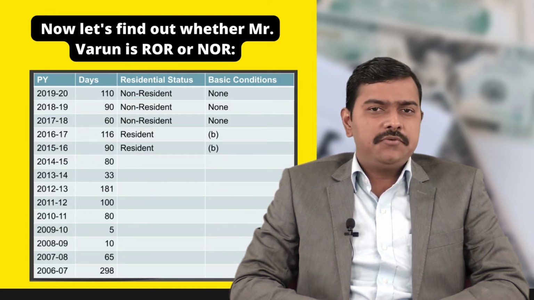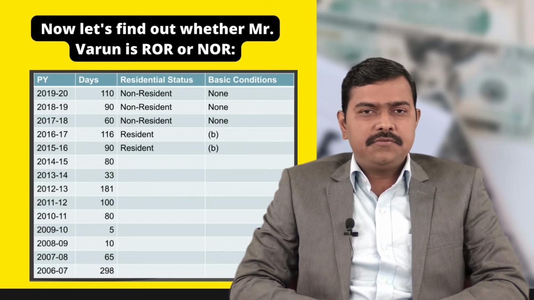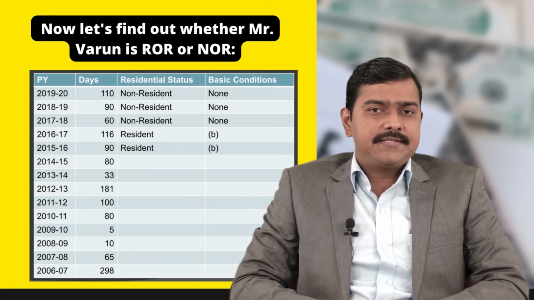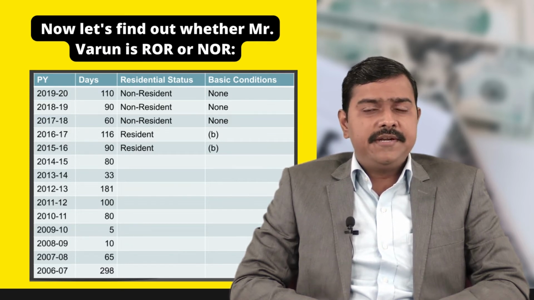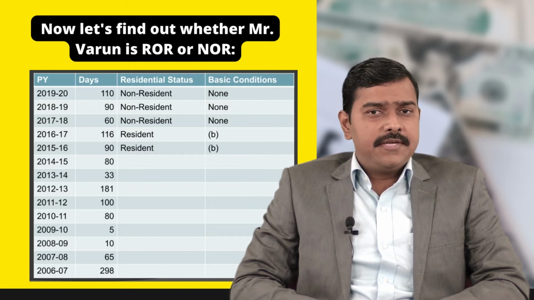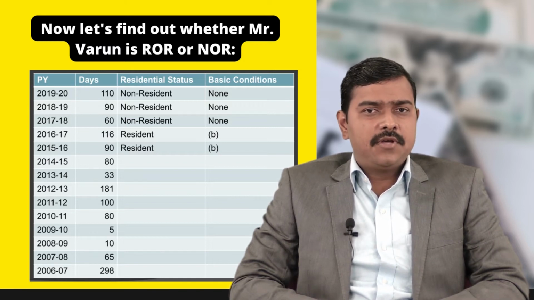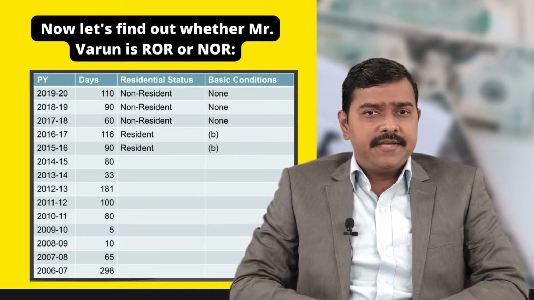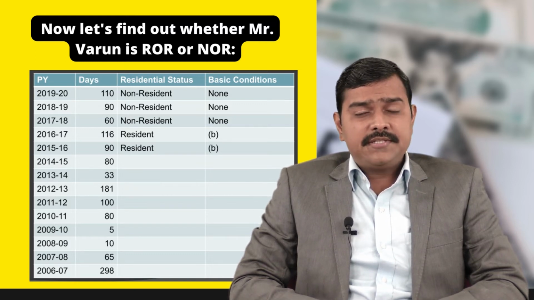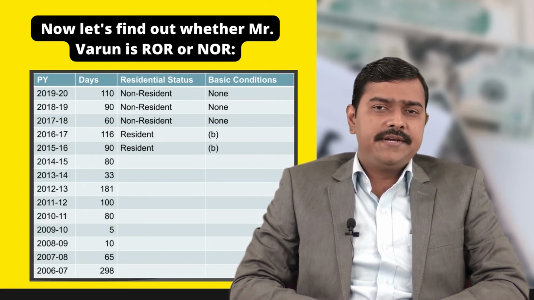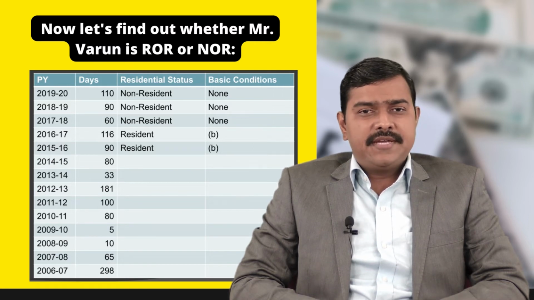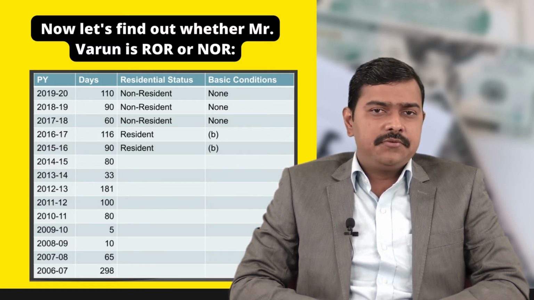Now come to the previous year 2017-18. In the previous year 2017-18, his stay in India is 60 days and in the last 4 previous years, his stay in India is less than 365 days. So he is non-resident for the previous year 2017-2018. Now come to the previous year 2016-2017. His stay in India is 116 days in the current previous year, and in the last 4 years his stay in India is greater than 365 days. So he is satisfying basic condition number B. So he will become resident in India for the previous year 2016-2017.